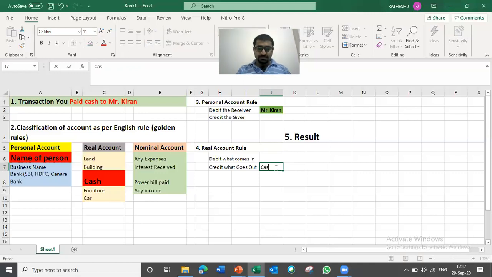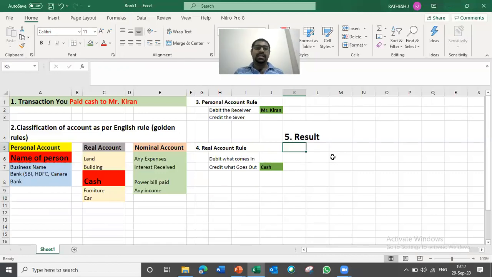So cash, I'll highlight it in green color. By that it is easy for you to understand. So these two we already identified, which is debit and which is credit. Now as per the accounting concepts, we need to pass the journal entry for this transaction.